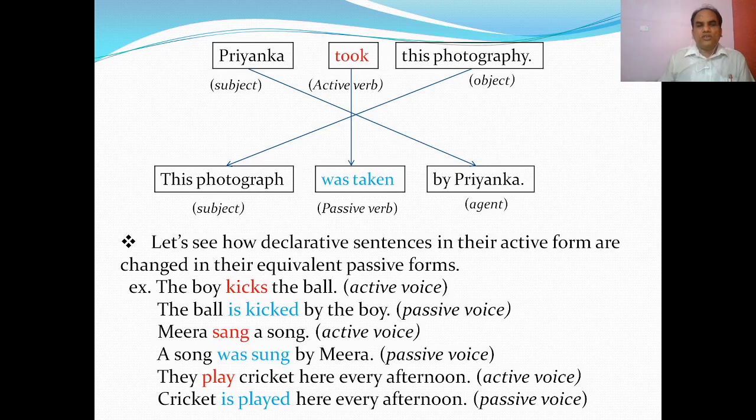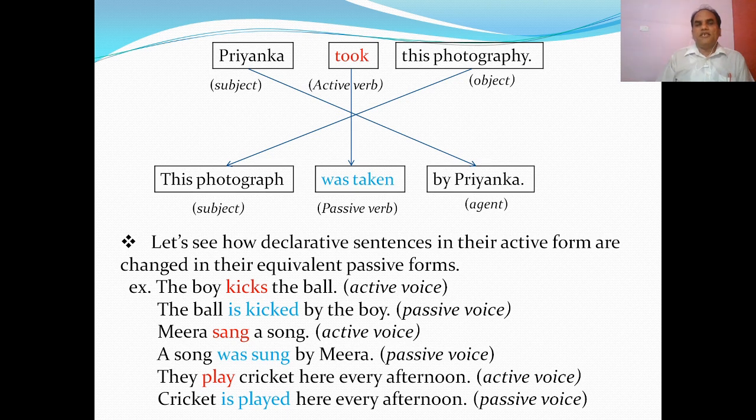So let us discuss once more an example of how to change from active to passive or from passive to active. Take the example of a simple sentence: Priyanka took this photograph. Who is the subject? Took is the active verb, because who took? Priyanka took. So Priyanka is the subject. What did she take? This photograph. This photograph is the object. So this is a simple or declarative sentence.